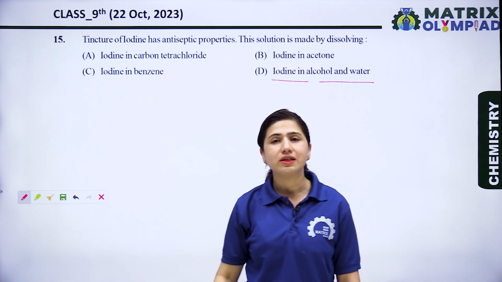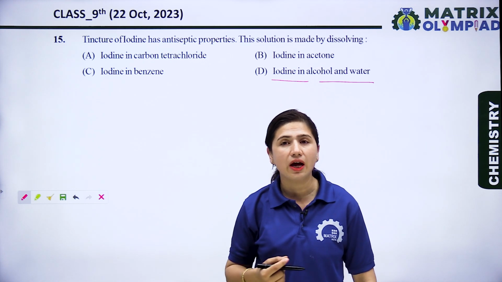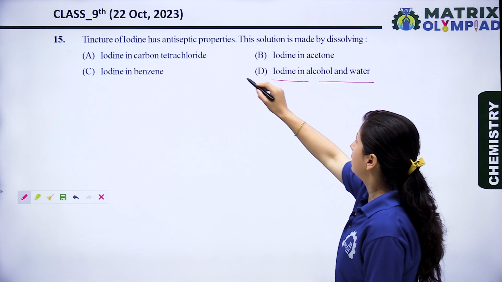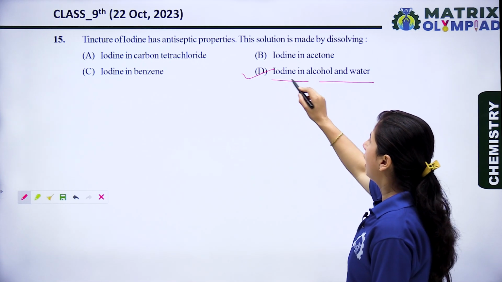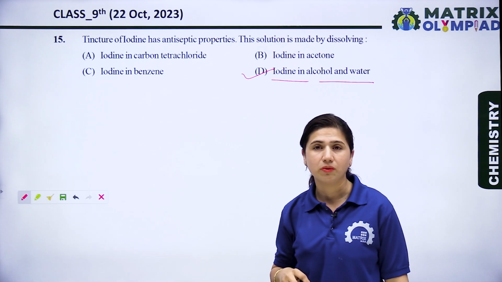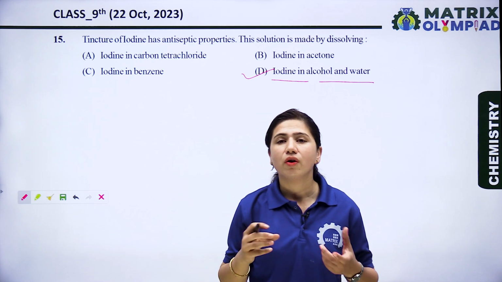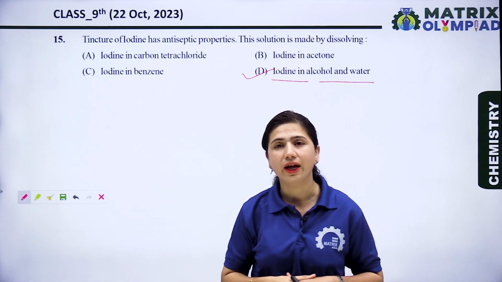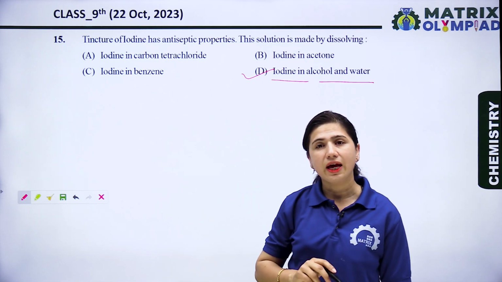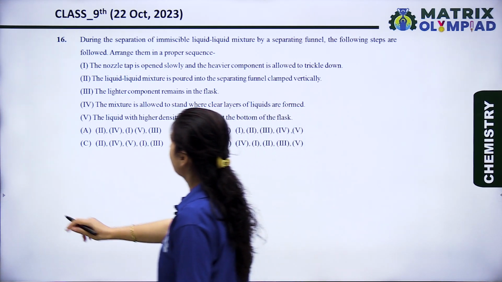Tincture of iodine is an antiseptic which is made up of 2 to 3% iodine in alcohol and water. So option D is the right option, meaning iodine is dissolved in the alcohol plus water mixture. Means 2 to 3 gram of iodine dissolved in alcohol and water, then we can easily form the tincture of iodine, which is an antiseptic. See the next question.